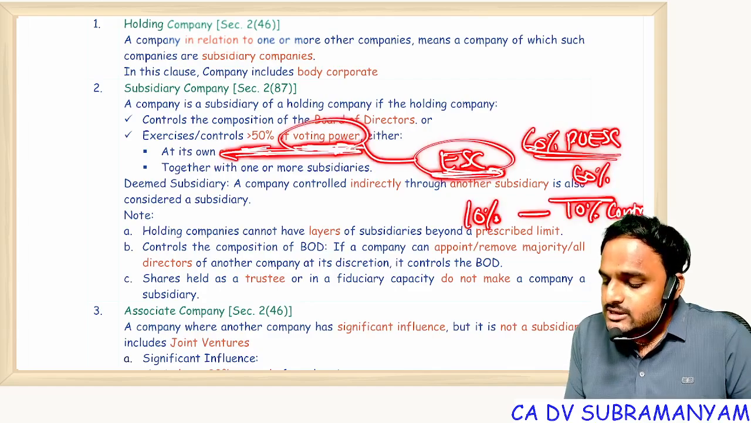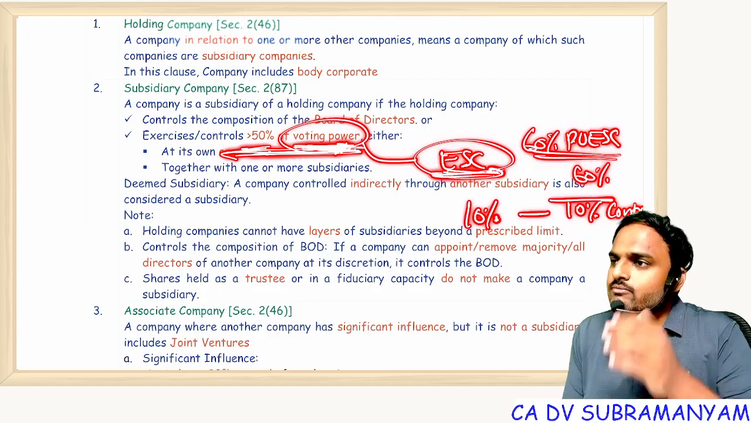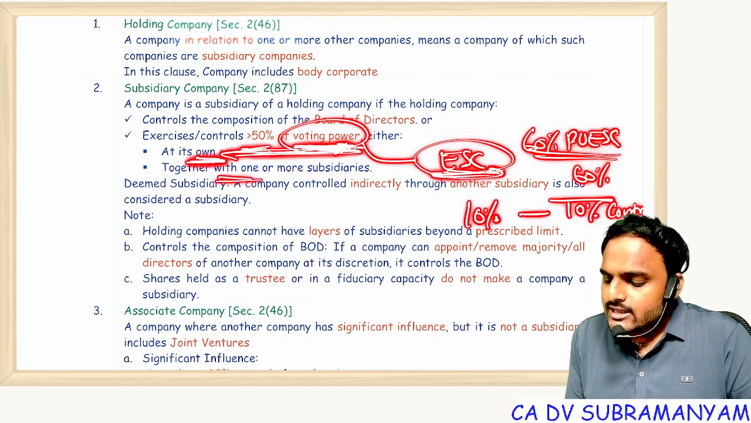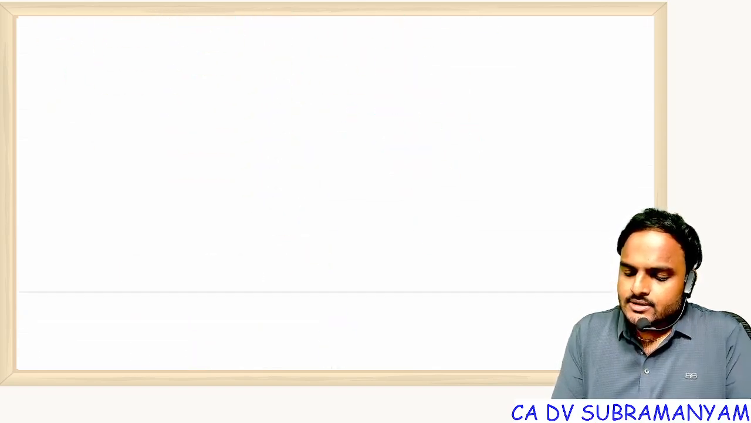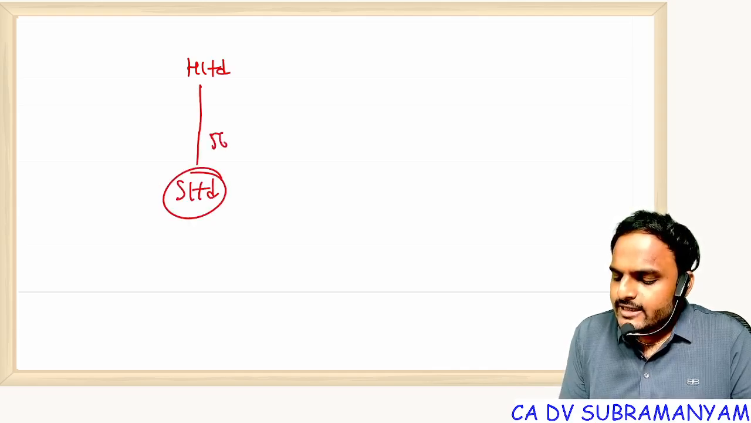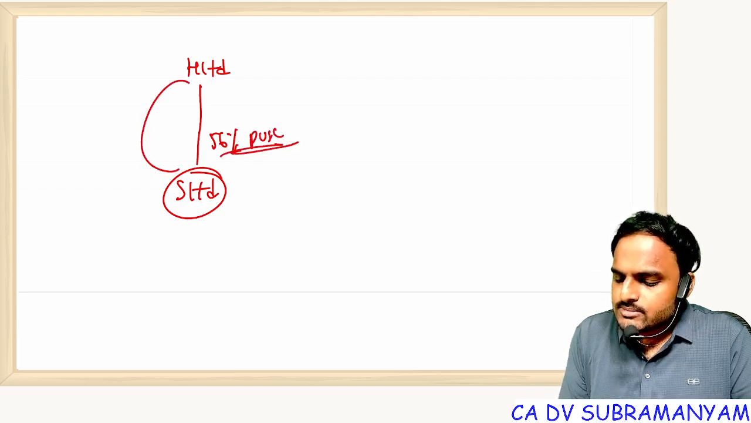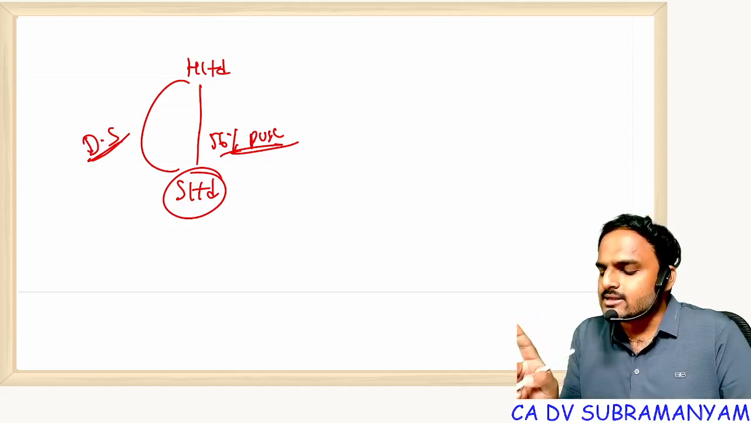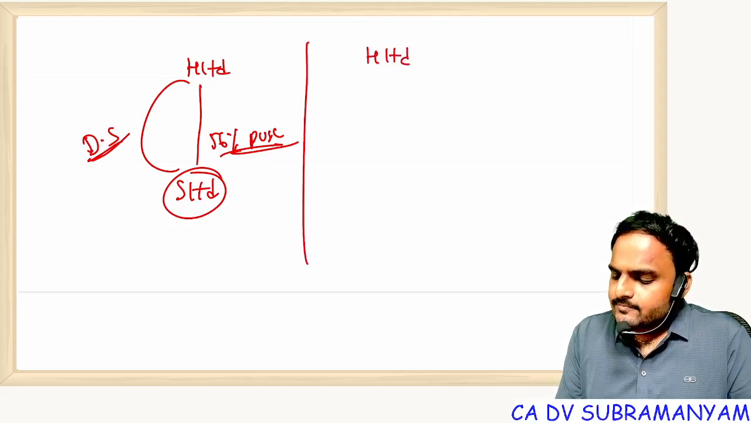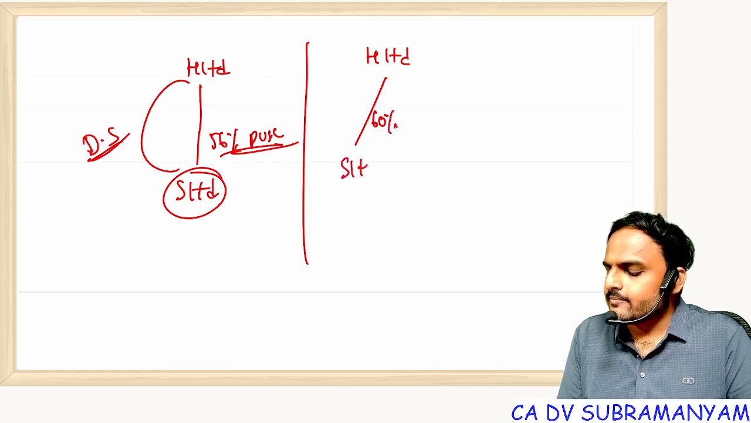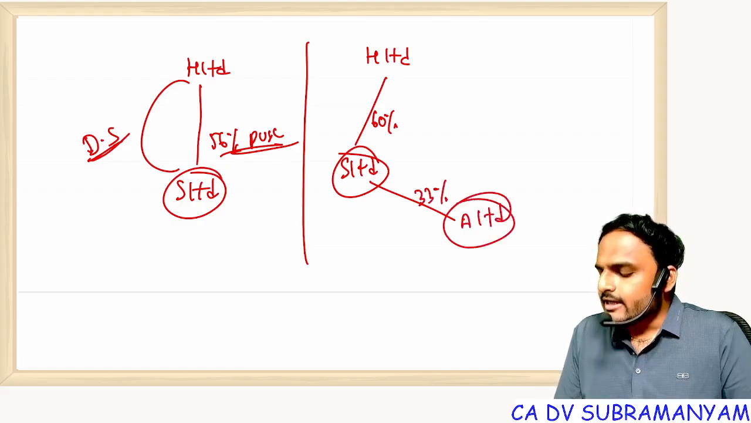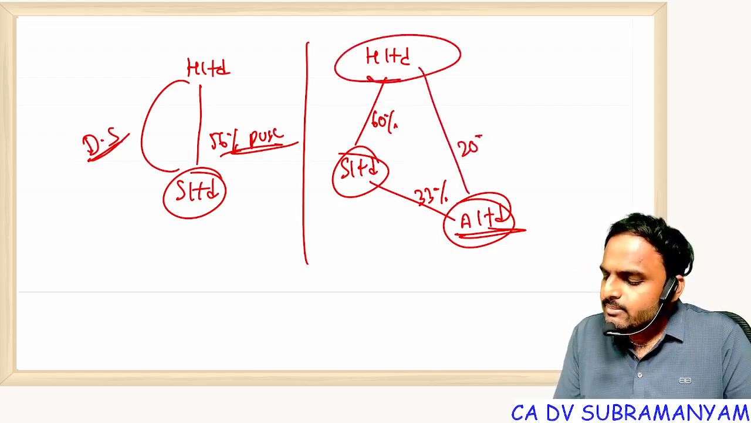Everyone. Now this voting power they can exercise in multiple ways. One is either on own basis or together with one or more subsidiaries. Suppose there is a company called H Limited. In S Limited, if they are holding 56% of paid up share capital, this is a concept called direct subsidiary. S Limited is a direct subsidiary of H Limited. Understood? Suppose H Limited is having 60% control in S Limited, and S Limited is having a 33% control in A Limited. In the same A Limited, H Limited is having a 20% control.